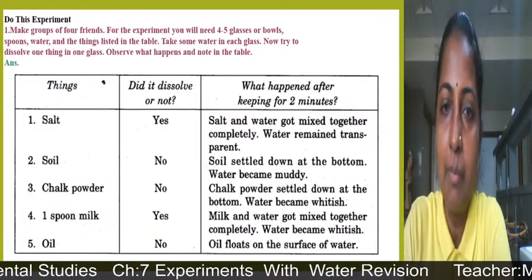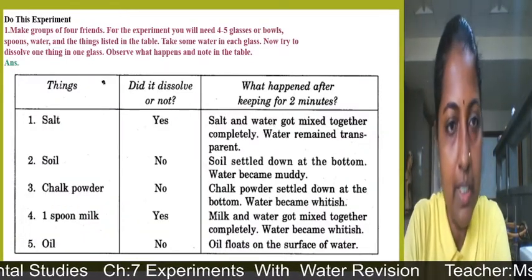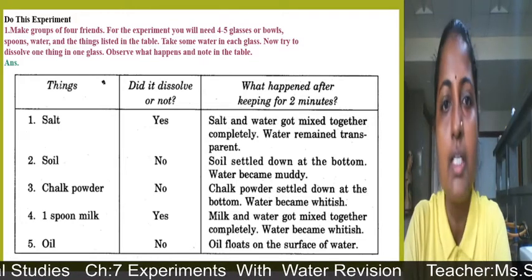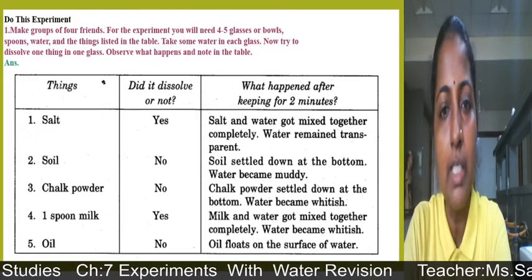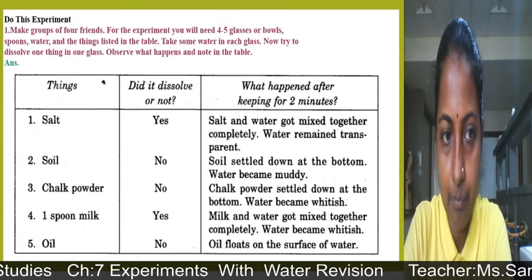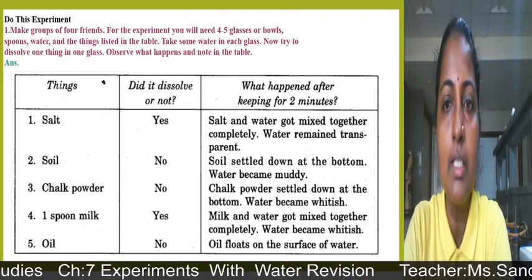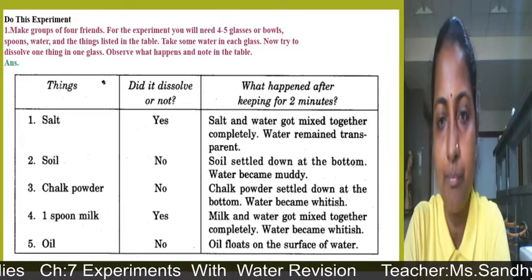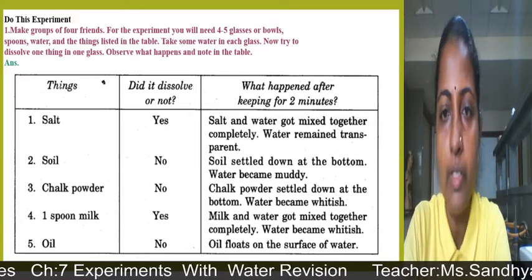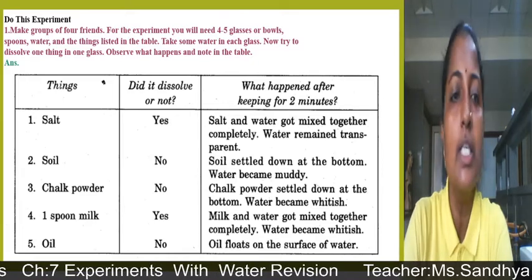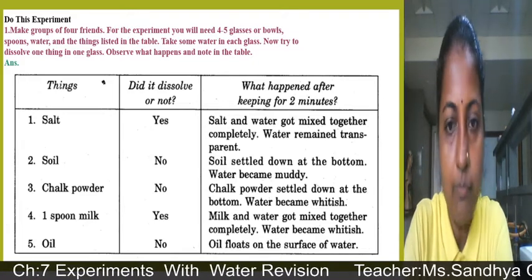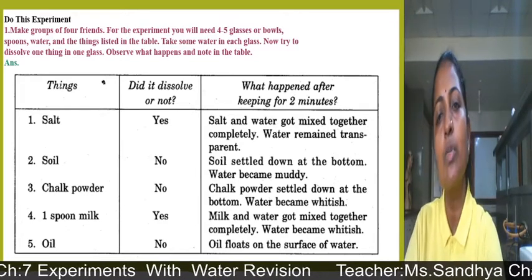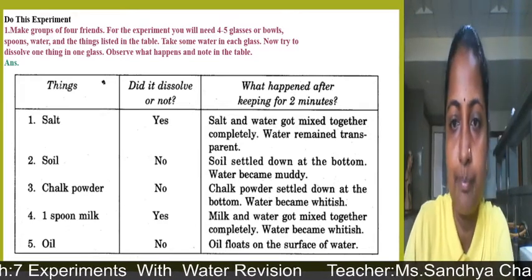Now we will see one by one about different substances, whether they are soluble in water or not. Salt, yes, it is soluble in water. Salt and water got mixed together completely and the water remained transparent. Soil, no, soil doesn't dissolve in water. Soil settled down at the bottom and the water became muddy. If you take chalk powder, which is calcium carbonate, it also does not dissolve in water and it forms a whitish color in the test tube. Chalk powder settles down at the bottom and the water becomes whitish.